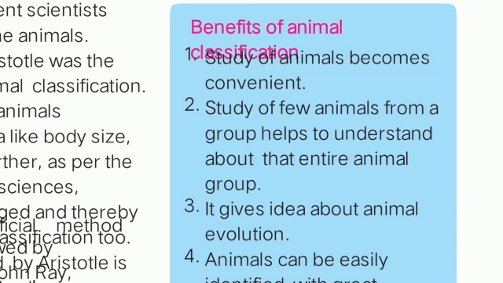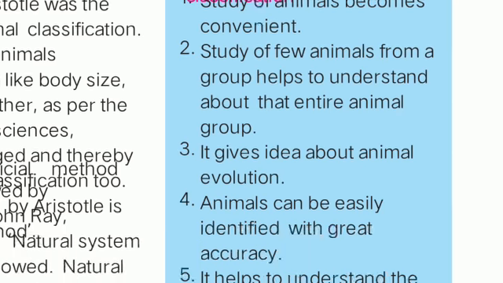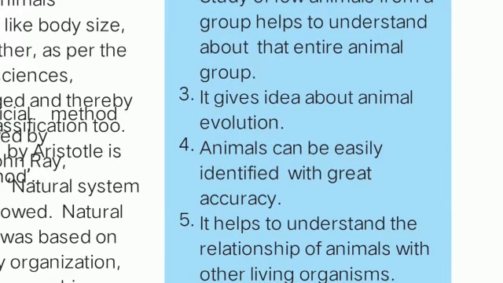Then the study of a few animals from the group will help us understand the entire animal group. It gives the idea about animal evolution, meaning from which organism it has changed to which organism, what types of animals were there initially, and how slowly they were converted.